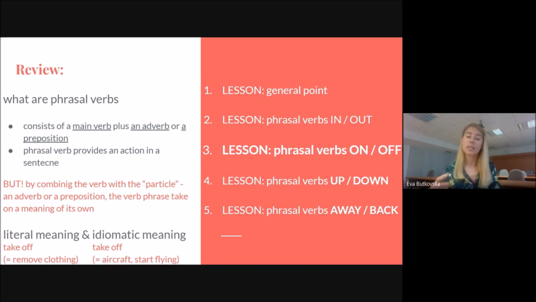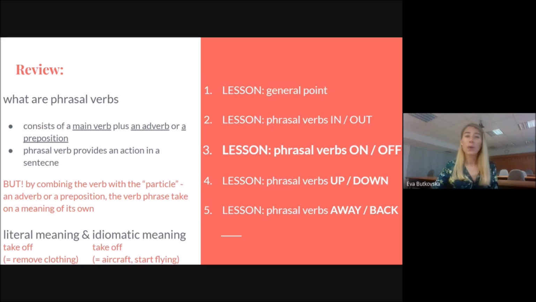So remember that, and this is the most important thing to remember when you want to learn and master phrasal verbs, that they can have not only one, not only two, but sometimes even more meanings, not just one simple meaning. So that was a quick review of what we learned in previous lessons. If you didn't join us in the previous lesson and you want to catch up, visit our website and you can get the materials and recordings of past lessons.